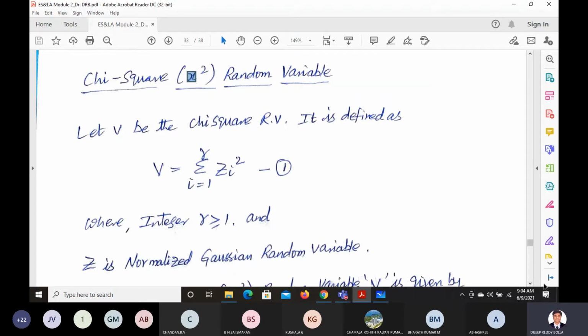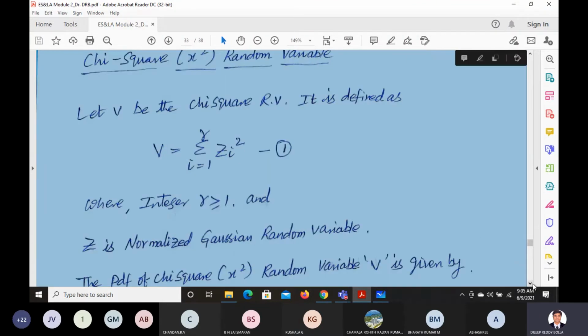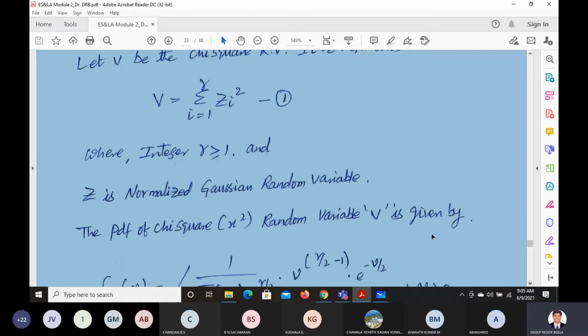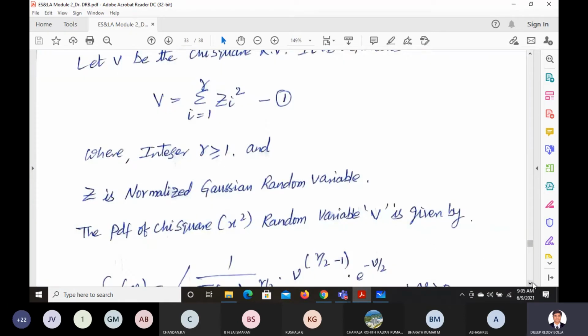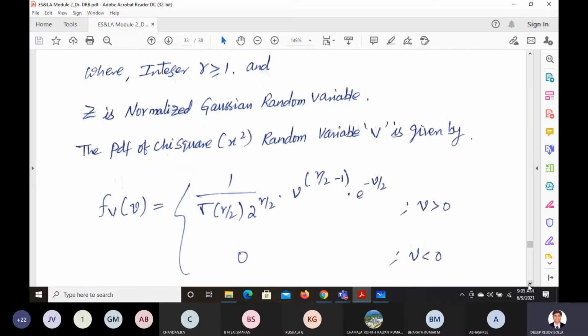Okay. And now we assume here v is a random variable. The corresponding random variable is the chi-square random variable. Now if you want to define it, we can define it from 1 to r, so zi square, right? Where r is an integer value which is always greater than or equal to 1. Okay, and the PDF of that is given in this expression.